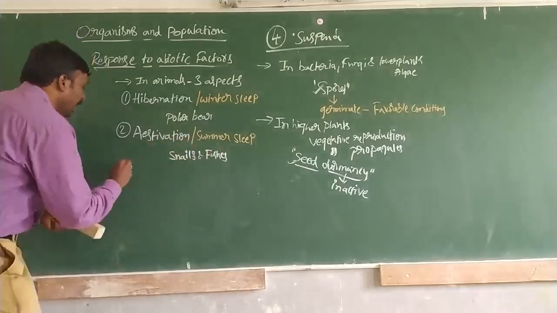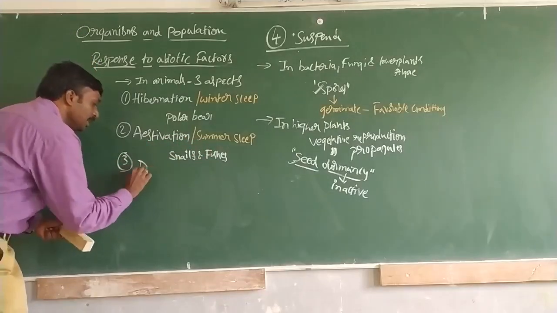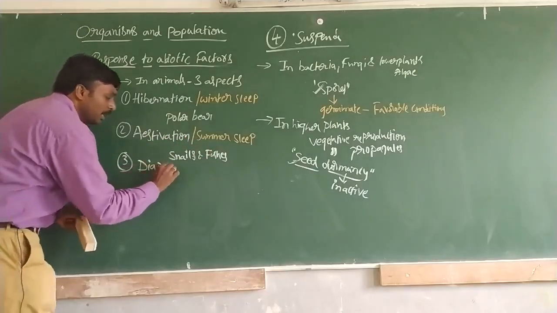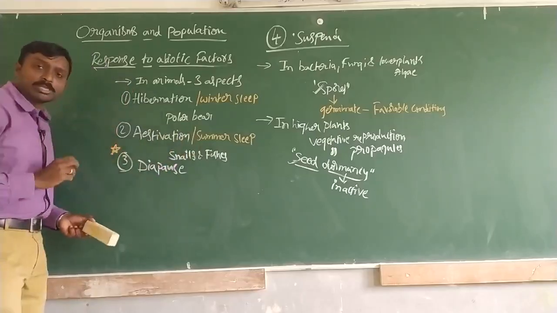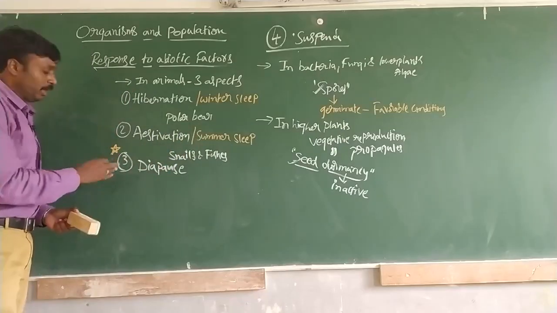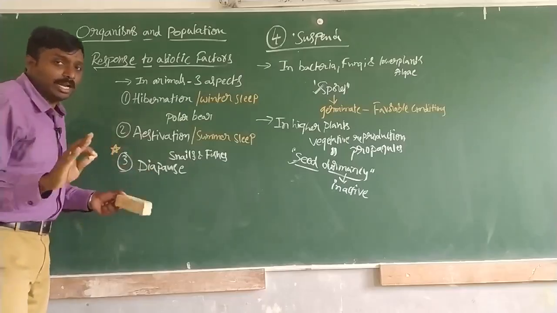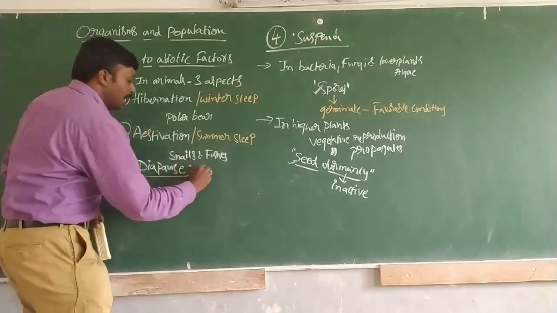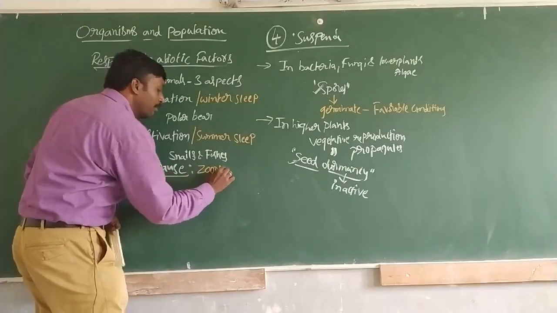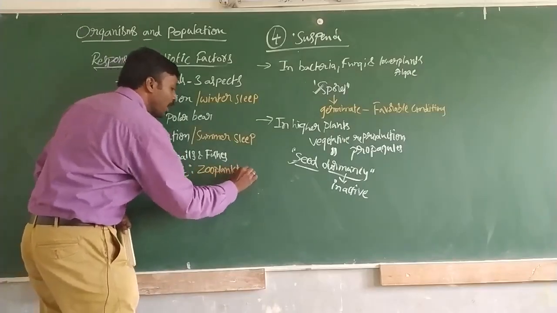Then the third aspect is called diapause. Very important. It is many times asked as a 1 mark question and also many times asked in several entrance tests. So now, what is this diapause? For diapause, the best example is zooplankton.